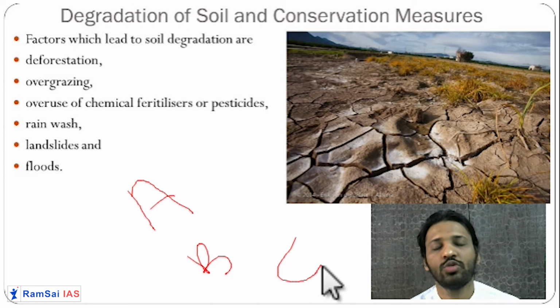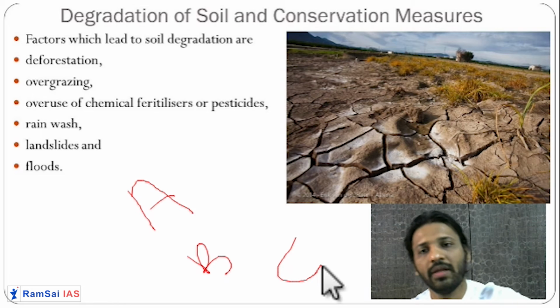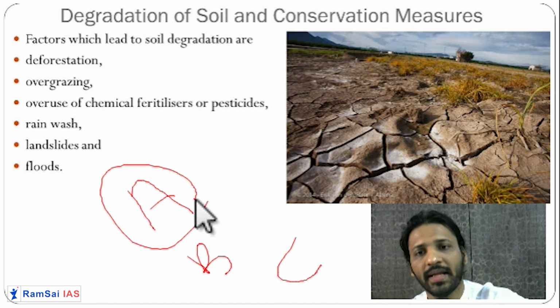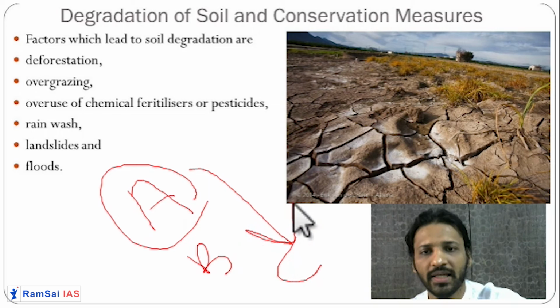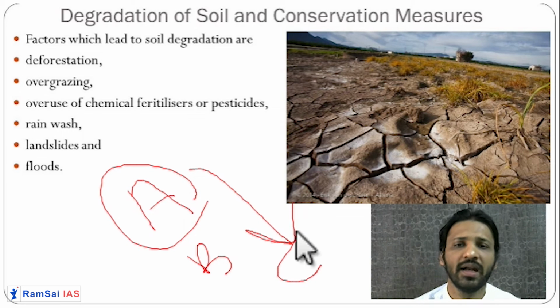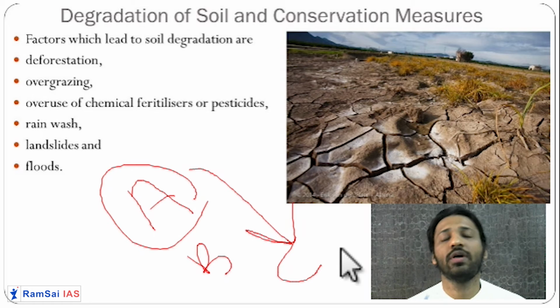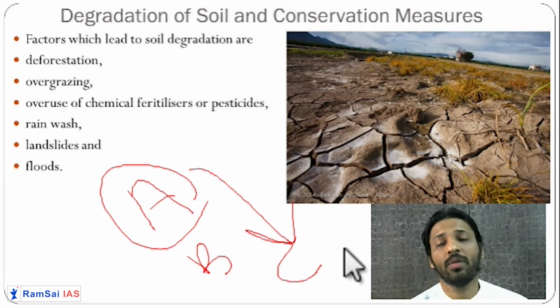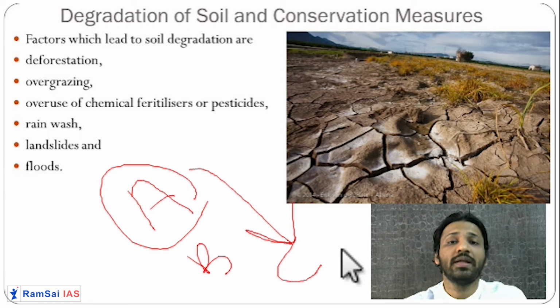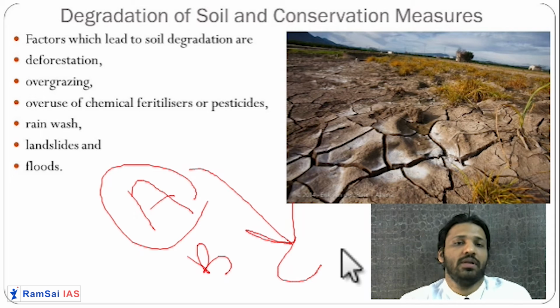In soil also you can grade the soil. Initially you have A grade soil, then it has been degraded to C grade soil. Why has it been degraded? Organic matter has gone, microorganisms and flora have been destroyed, then there is less mineral availability in the soil. Only one type of mineral is dominating in the soil. So we are calling it degradation of the soil.